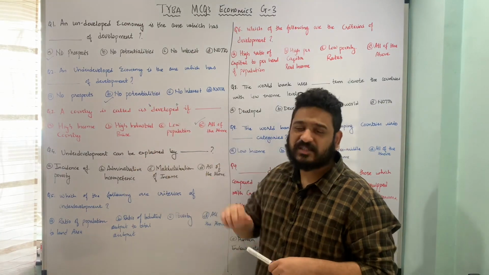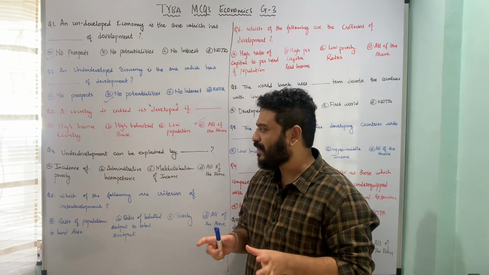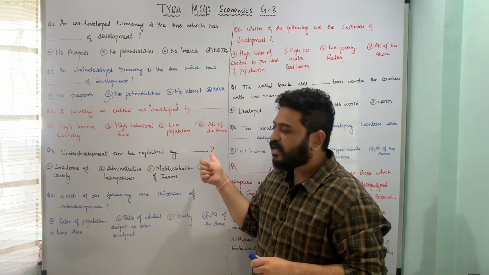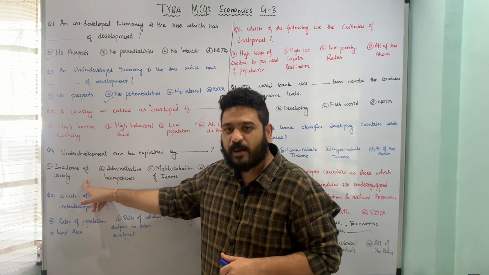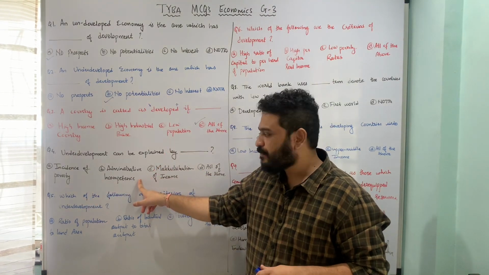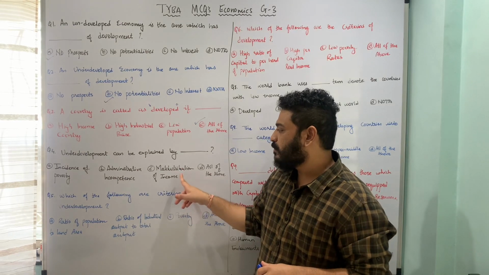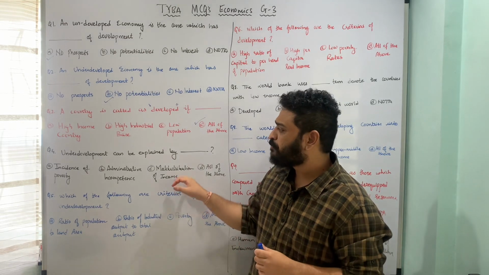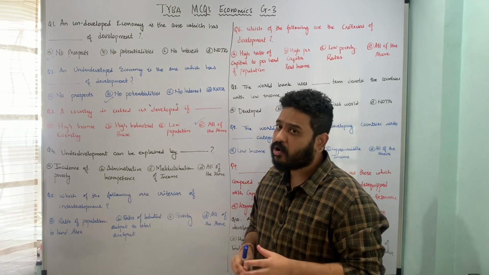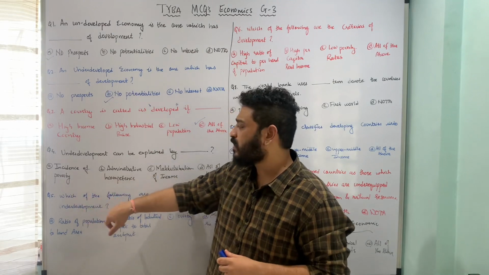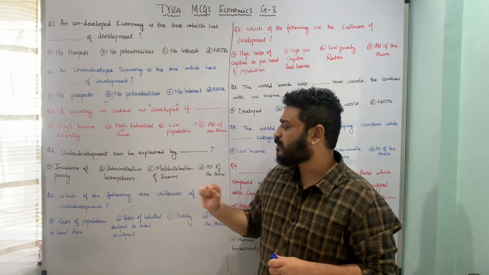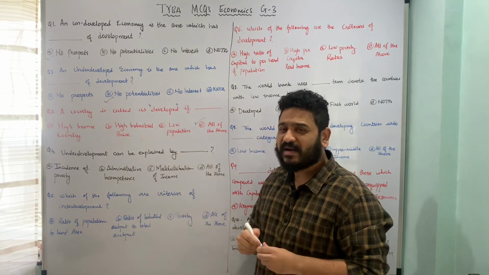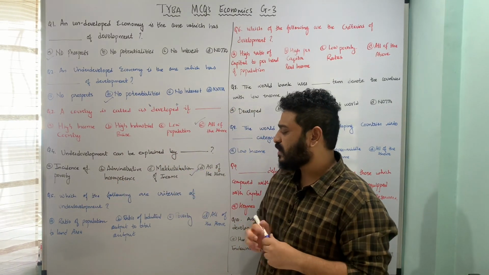Let us now move to the next question. Here I'm looking at underdevelopment, and the question is, underdevelopment can be explained by what? It can be explained by A, incidence of poverty, B, administrative incompetencies, C, maldistribution of income, and D, all of the above. So here underdevelopment can be explained by what? Whether it is explained by incidence of poverty, administrative incompetencies, and maldistribution of income, all these three things in a sense denote underdevelopment, and therefore option D, all of the above, is the correct answer to this particular question.